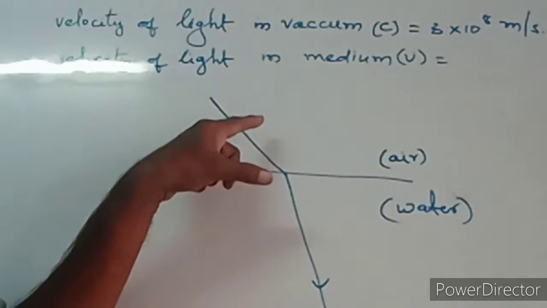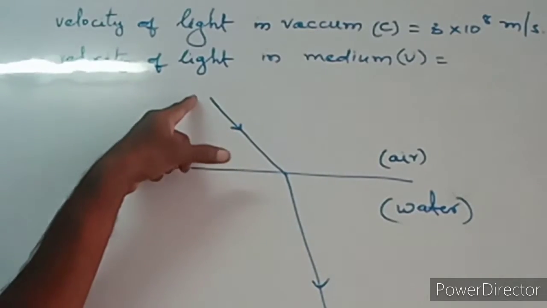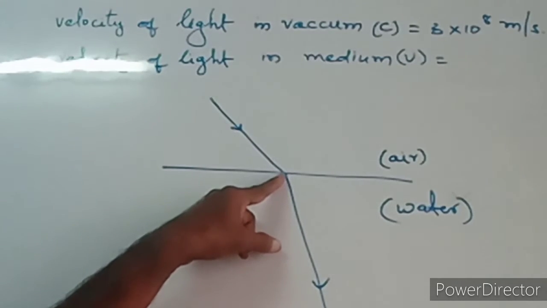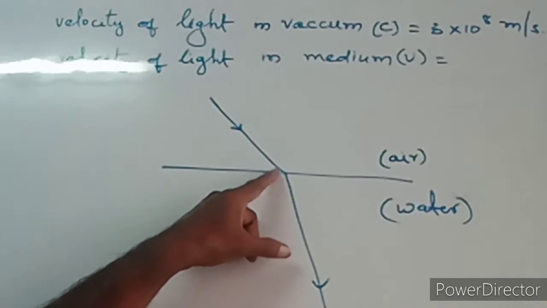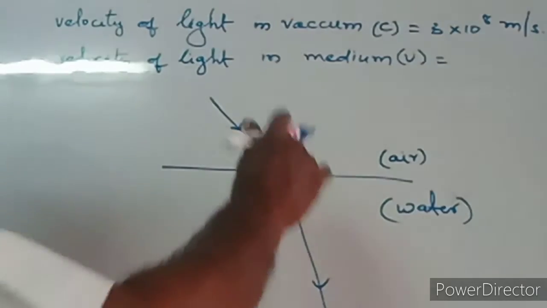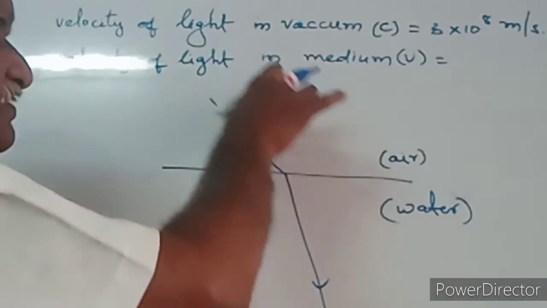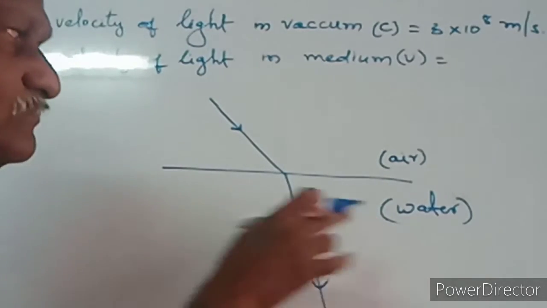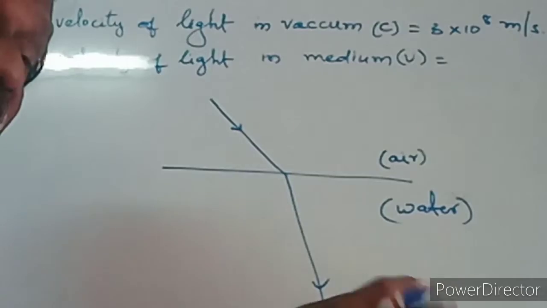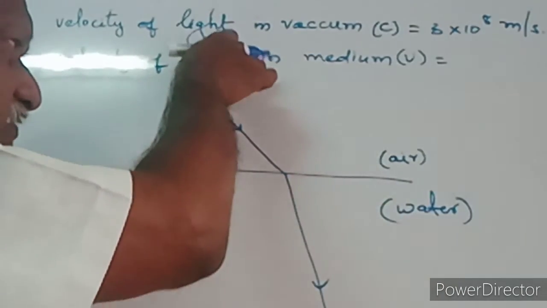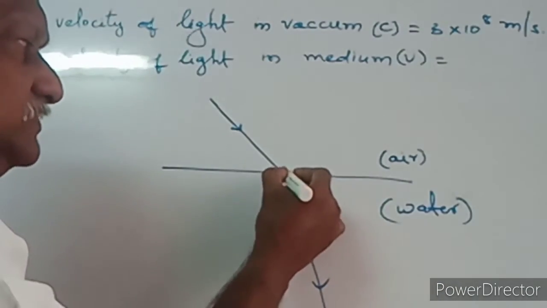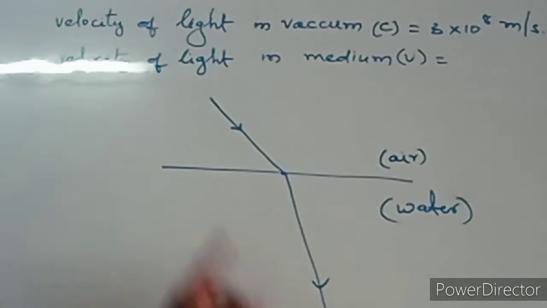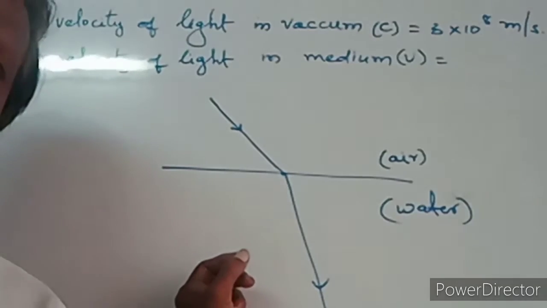When a light ray travels from air to water, it bends at the surface where the two mediums are in contact. Why? In air, the velocity of light is more. In water, the velocity of light is less. Because of that, when light travels from air to water, it bends slightly at that surface. So this process is said to be refraction of light.